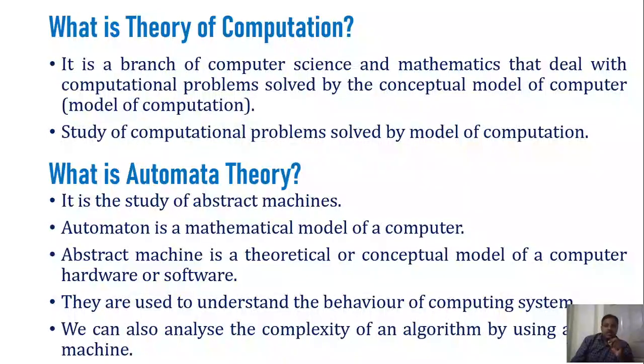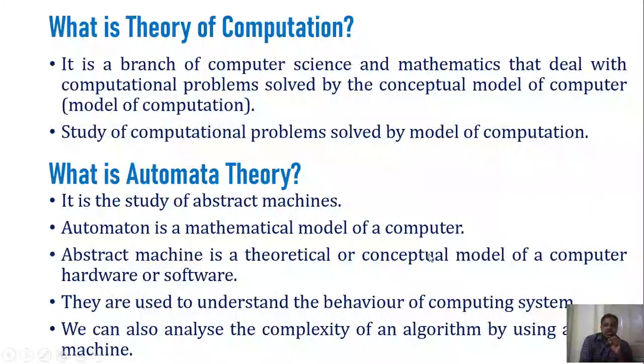If you observe, for automaton we give the same definition: it is a mathematical model of a computer. Another definition: an abstract machine is a theoretical or conceptual model of computer hardware or software. Whatever computing device you are considering, the conceptual model of that computing device we can call an automaton or abstract machine.